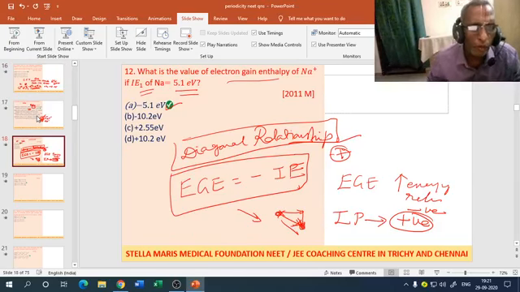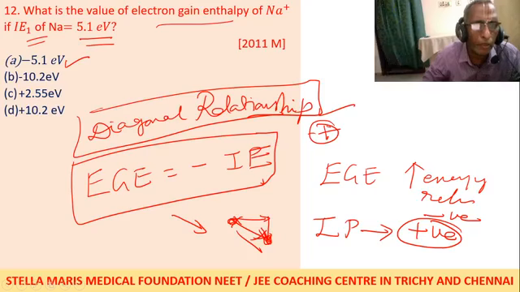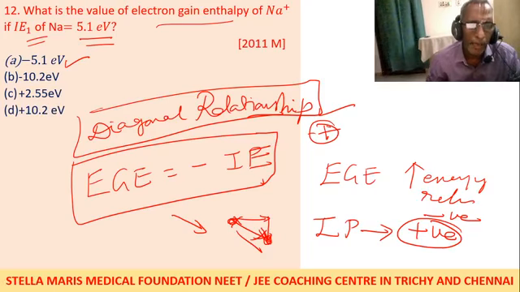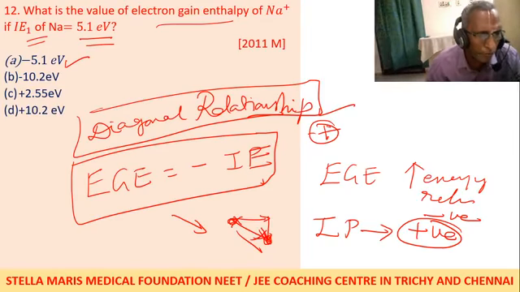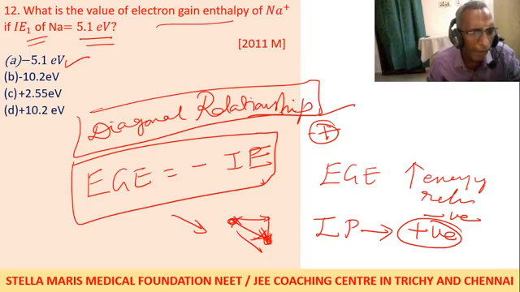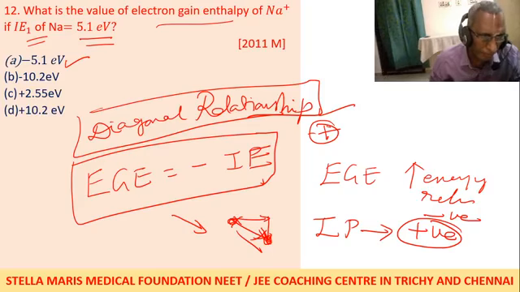Sri Vishnu, look at this slide having question number 12. Electron gain enthalpy is the energy released, whereas ionization energy is the energy absorbed. Energy released and energy absorbed have opposite signs. They have given the ionization energy as positive, so electron gain enthalpy is negative. That's all. Do you have any doubt, Vishnu? The values are numerically the same, but only the signs are different. Right, good.